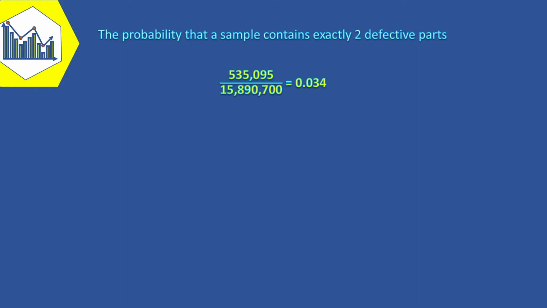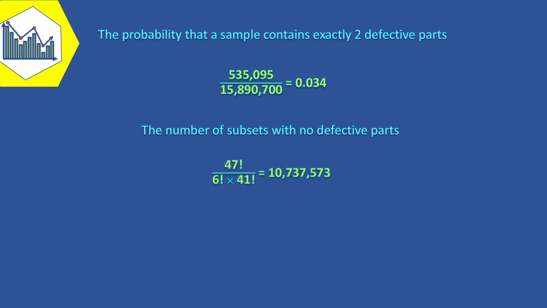535,095 over 15,890,700, that equals 0.034. A subset with no defective parts occurs when all 6 parts are selected from the 47 non-defective ones. Therefore, the number of subsets with no defective parts is 47 factorial over 6 factorial times 41 factorial.